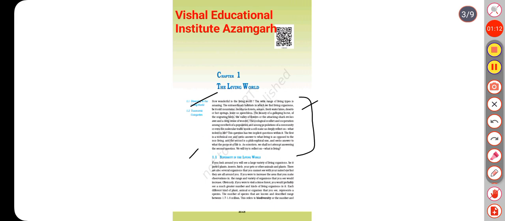1.1 Diversity in the living world. If you look around, you will see a large variety of living organisms, be it potted plants, insects, birds, your pets, or other animals and plants. There are also several organisms that you cannot see with your naked eye, but they are all around you. If you were to increase the area that you make observations in, the range and variety of organisms that you see would increase. Obviously, if you were to visit a dense forest, you would probably see a much greater number and kinds of living organisms.